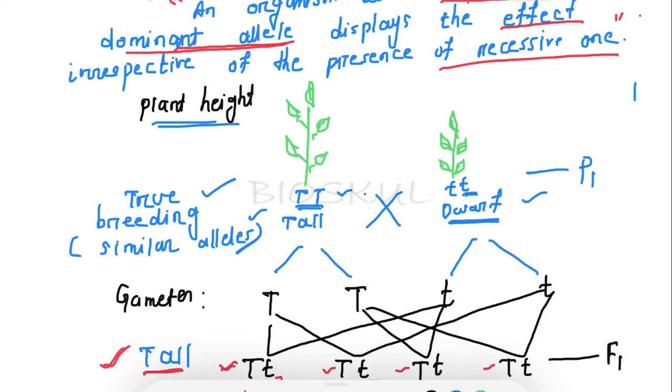In the law of dominance, if both the dominant and recessive alleles are present in a heterozygous condition, the dominant allele will suppress the expression of the recessive allele and express its own type. That is what the law of dominance is. So let's see the F2 generation.